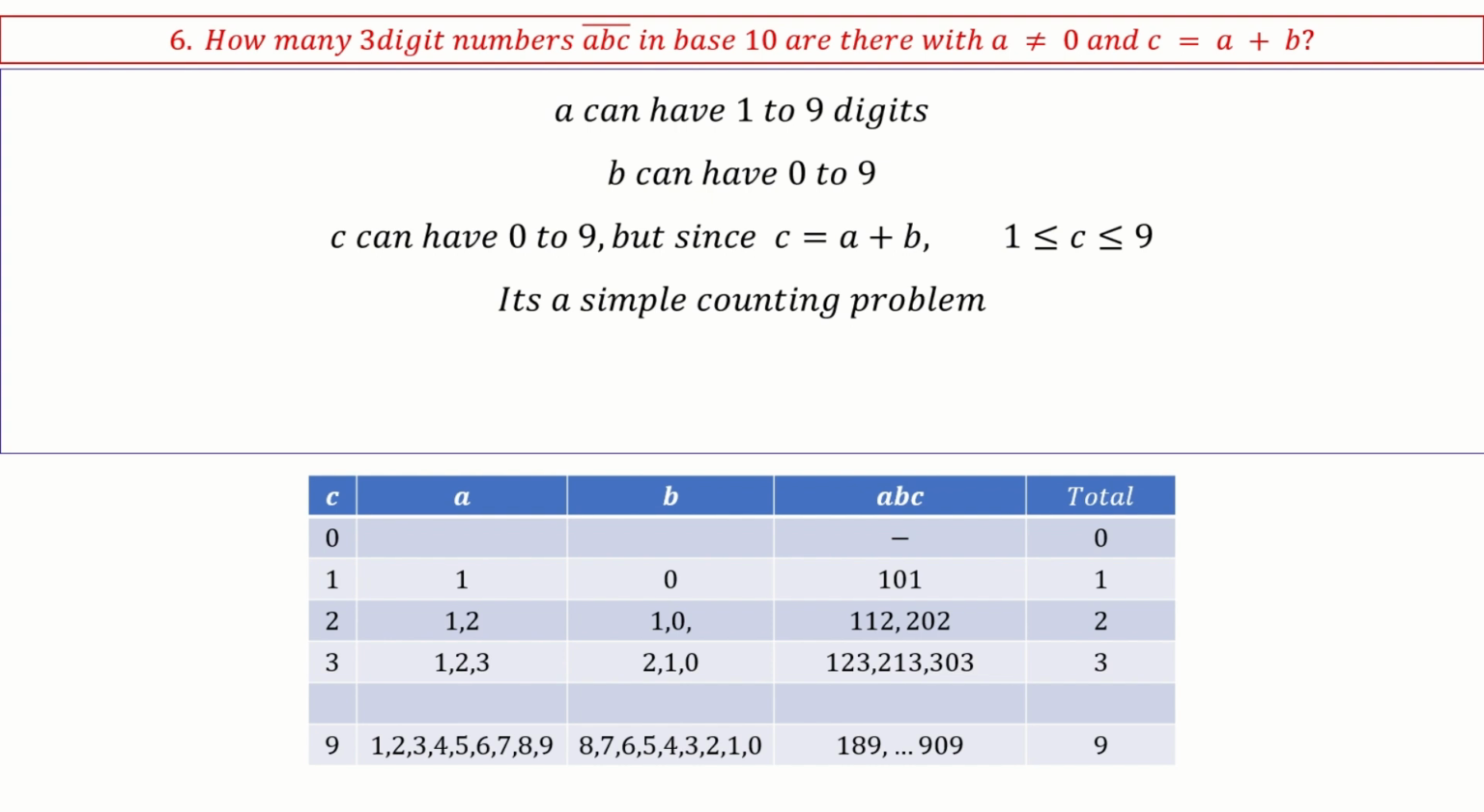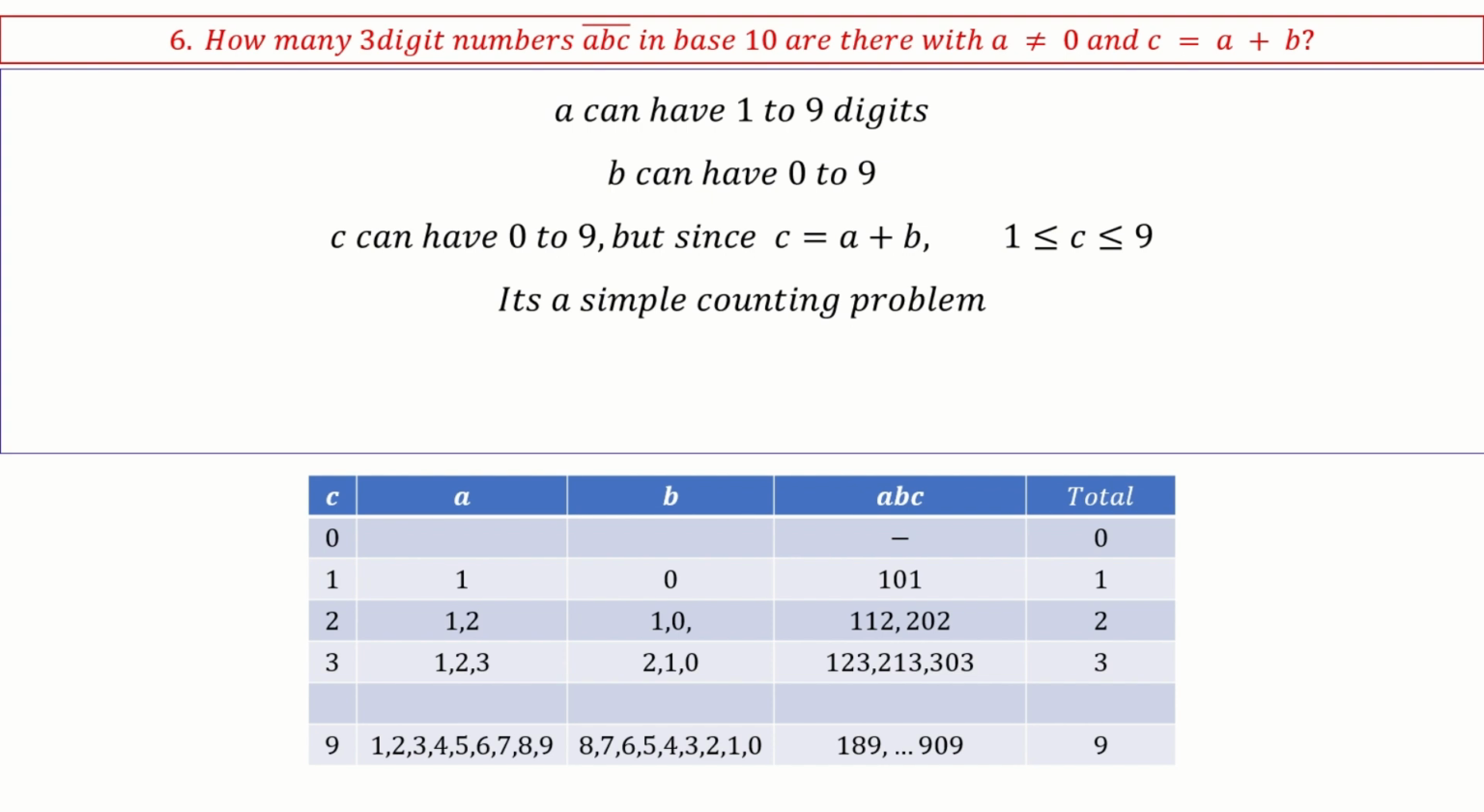If C equals 2, A can be 1 or 2, and B is nothing but C minus A, so B can be 1 or 0. So always you will have one less value for B as compared to A, and A will give you the total number of possible numbers. So 2 will have two numbers. If C equals 3, A possibilities are 1, 2, 3, and B can be 2, 1, 0. So you will get 3 numbers. So it's a repetition, and we can see the pattern there.